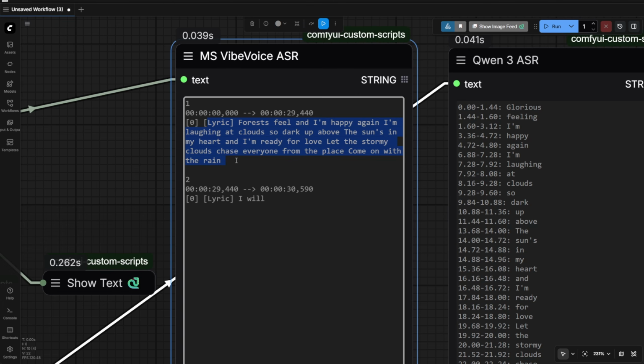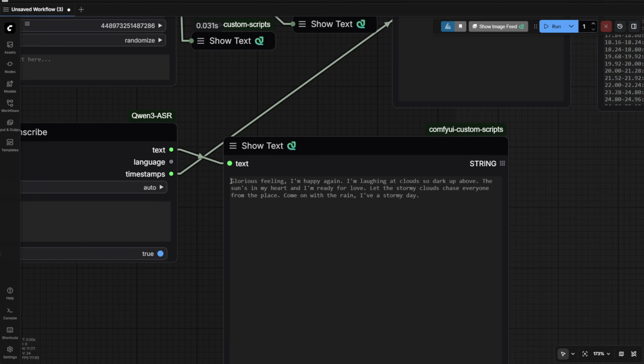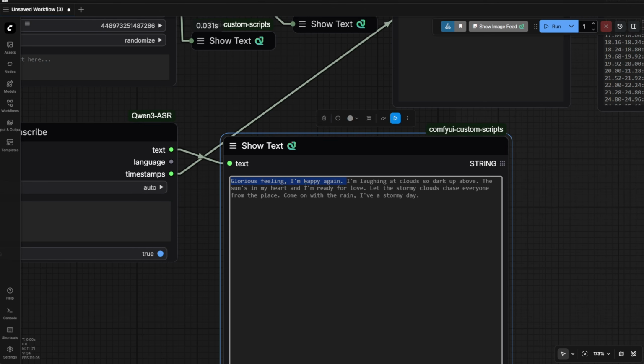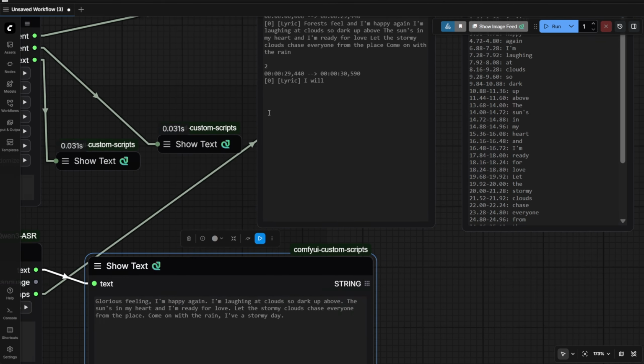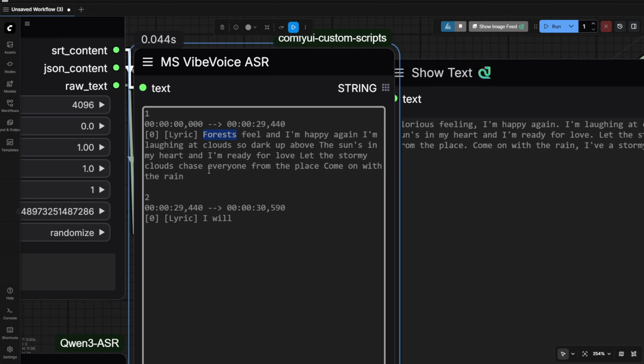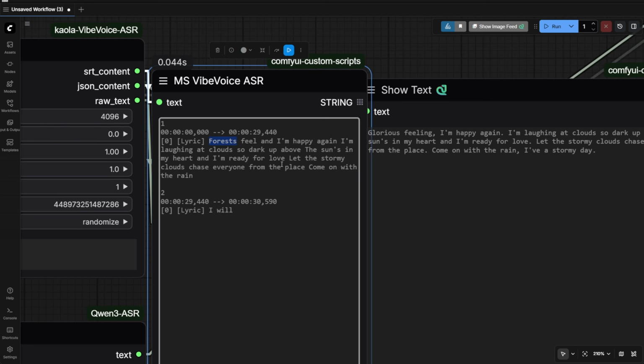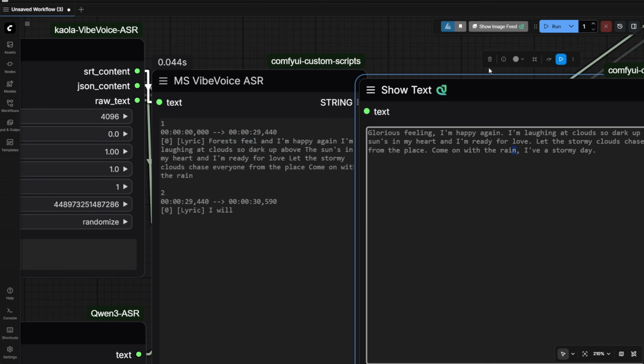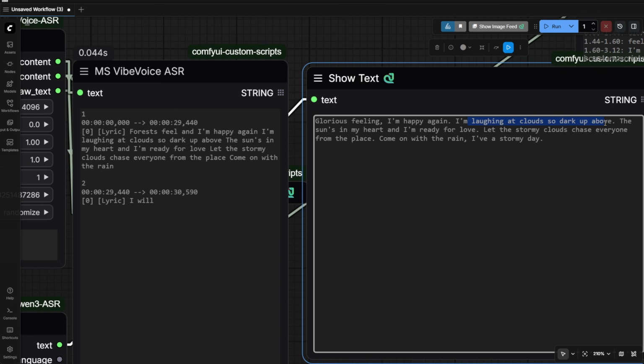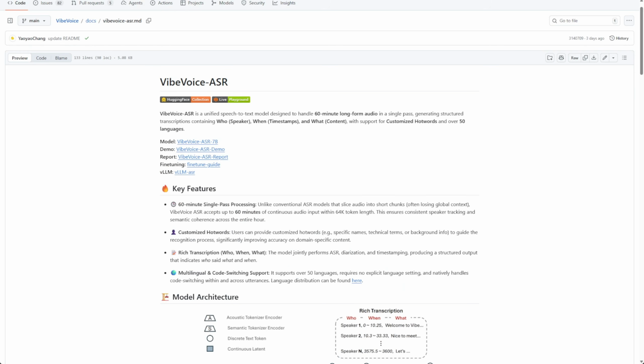Well, and if you really know this song well enough, you'll know these lyrics are correct from Qwen3. At least the first sentence is correct. Compared with what you see in Microsoft VibeVoice, well, this kind of isn't there yet with this model. And the first 2 texts are already wrong. Starting from the second sentence, both are okay. And maybe I can say, a 7 billion size parameter model got beat by a 1.7 billion model?